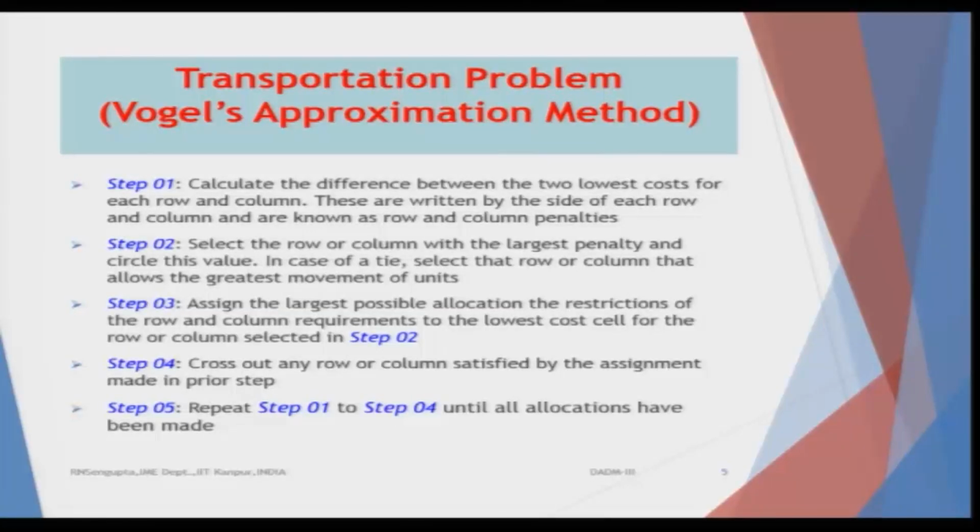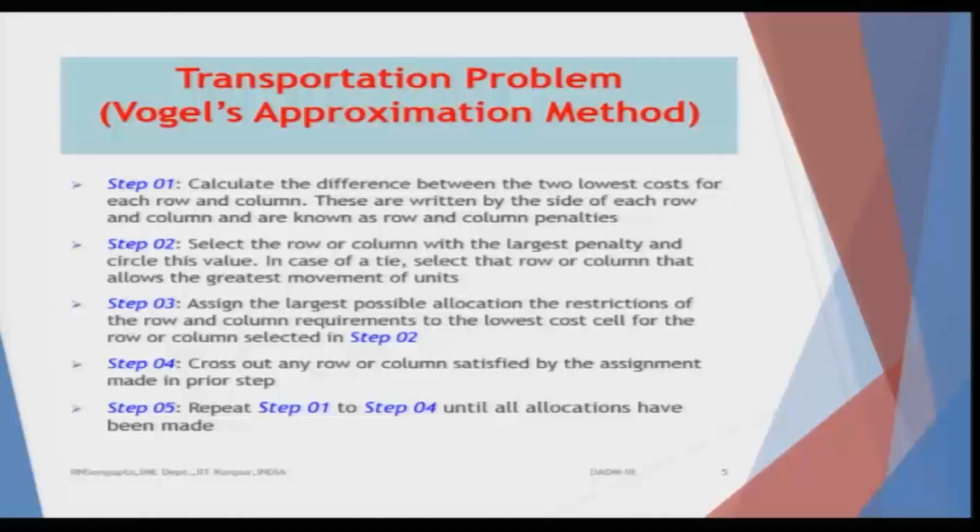So, as I mentioned, the x values would be written by side of each row or column, and they would be known as the penalties. Penalty in the sense that we have already exhausted these numbers, we have increased our total cost, because our main motivation is to reduce the cost. We will consider these penalties in such a way that we exhaust, utilize the penalties and then go to the next level. Next level means depending on how the exhaustion has been done.